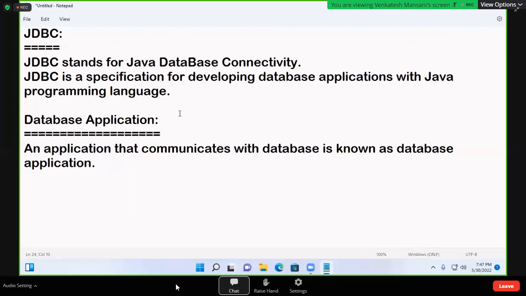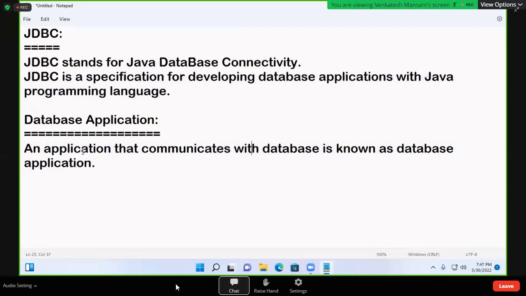In the interview also it is like this only. Suppose they ask, what is JDBC? You give the answer: JDBC is a specification for developing database applications with Java programming language. From your answer only, they'll make one more question. What is a database application? An application that communicates with a database is called a database application. Again, what is an application? What is a database? They'll ask that question also. You should be ready for any question.